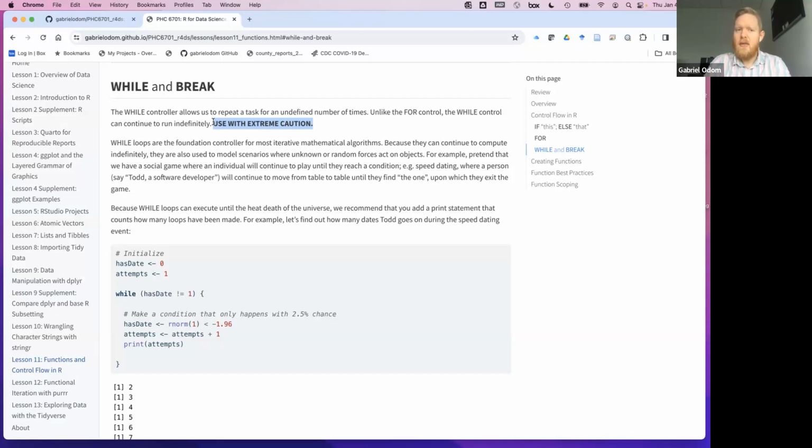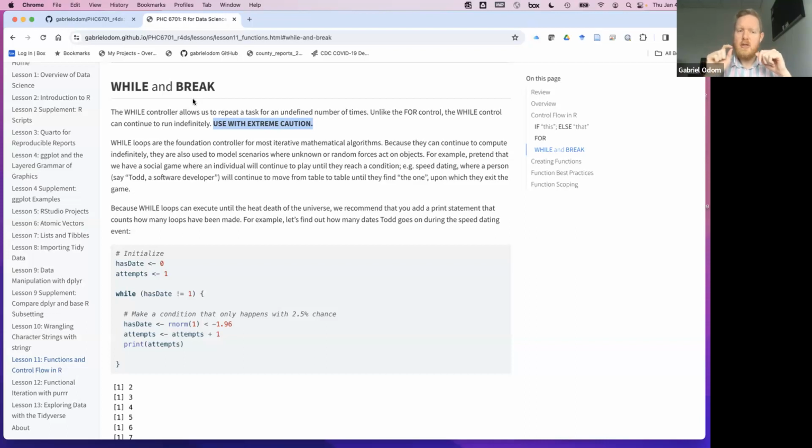While loops are very powerful, but with great power comes great responsibility, as Uncle Ben says. The while loop will continue to perform an action until a certain condition is met. And realistically, every time you write a while loop, you should have a break statement in there just in case you never perform that action.